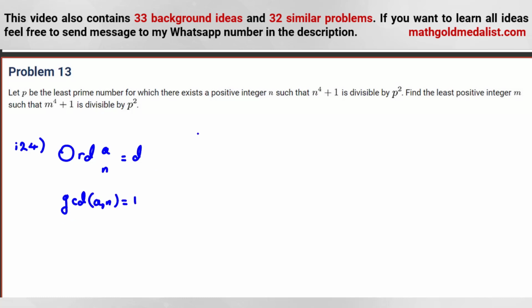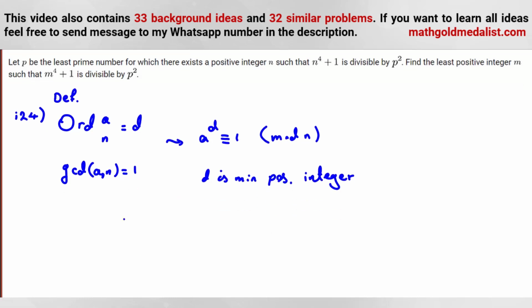It means that it is definition of order. It means that a to the d should be 1 mod n and d is minimum positive integer that satisfies this.